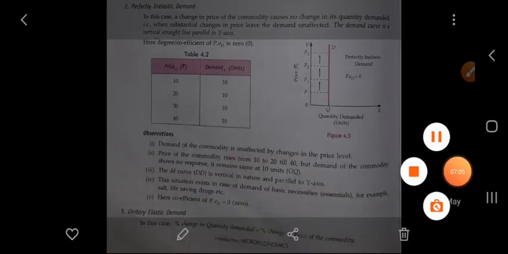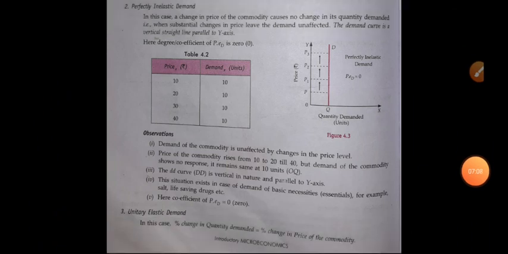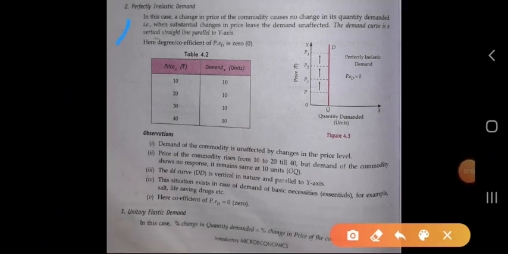Now the next one is perfectly inelastic demand. Earlier we studied perfectly elastic demand, where the increase in demand is infinite at the prevailing price, and the degree of price elasticity of demand is infinite. The demand curve is parallel as well as horizontal. And the next one is perfectly inelastic demand. In this case, a change in the price of the commodity causes no change in the quantity demanded.